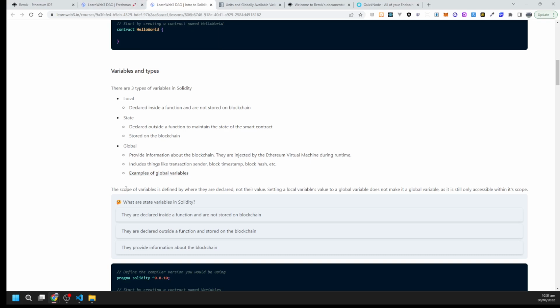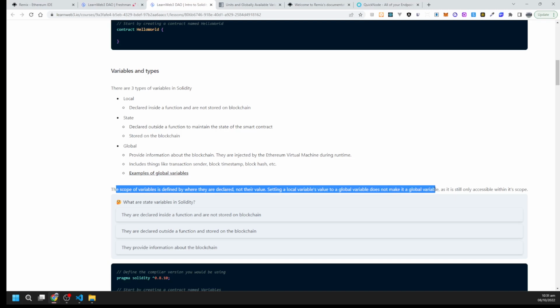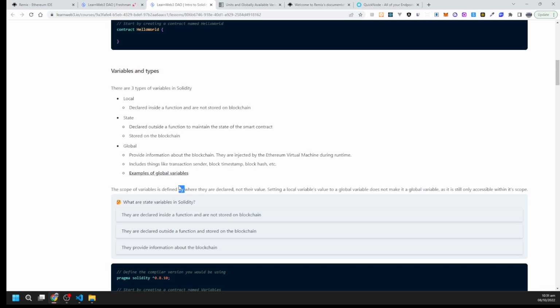Now let's move on. The scope of a variable is defined by where it is declared, not by its value. Setting a local variable's value to a global variable does not make it global, so it is still only accessible within its scope. It's about the scope of variables, not their values. If you set a global value to a local variable, it will not change its scope.